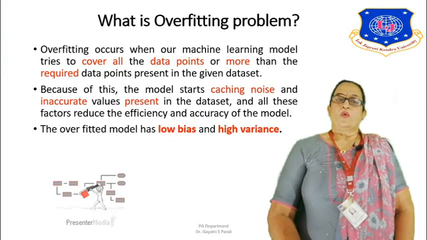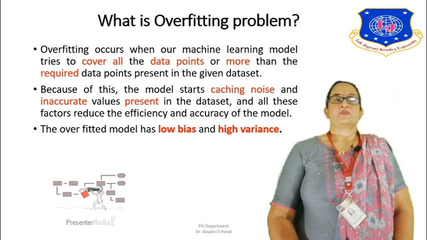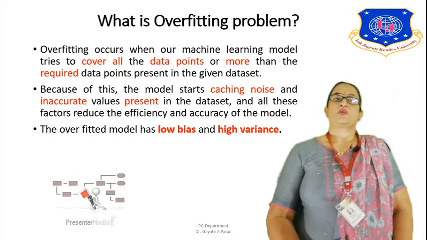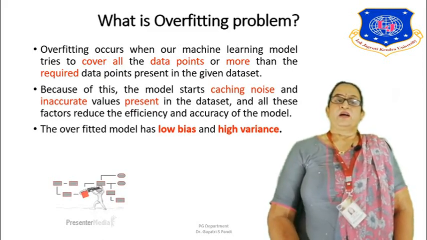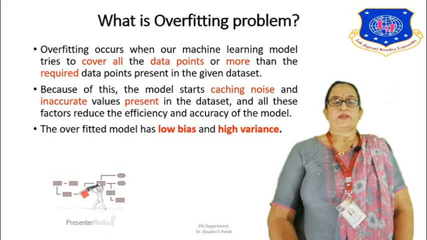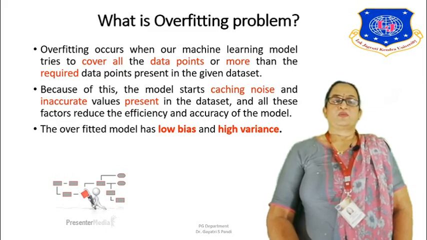So the overfitting problem occurs when a machine learning model tries to cover all the data points, or more than the required points, present in a given data set. So it tries to fit all the points, which is actually not possible. Because of this, the model will try to capture the noise.